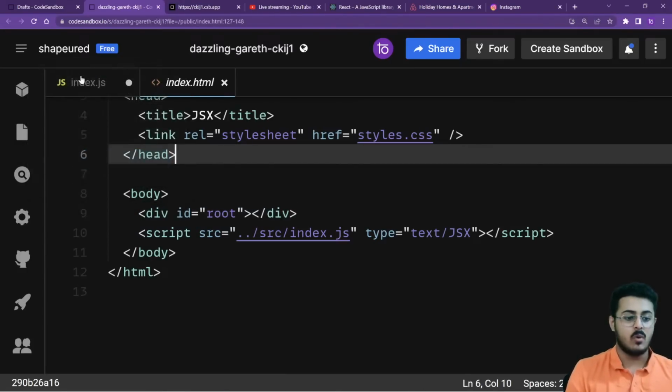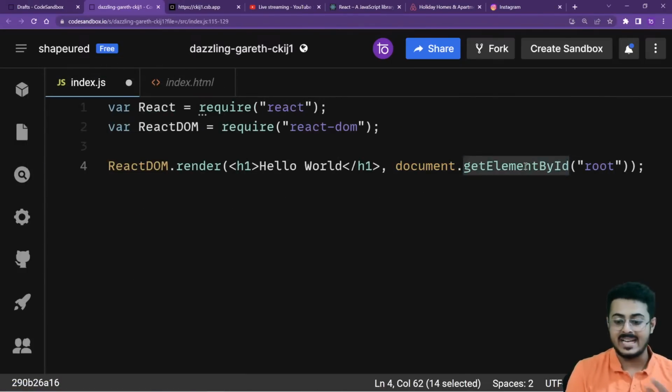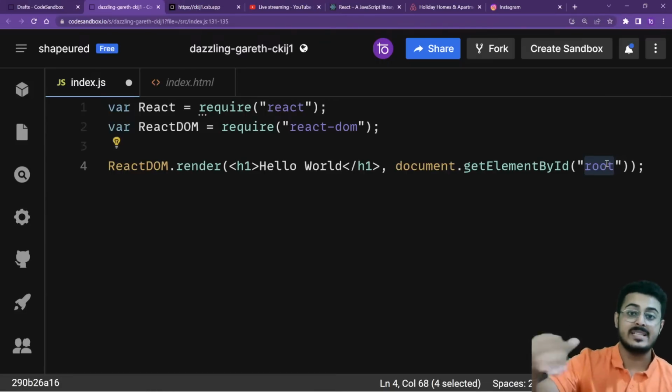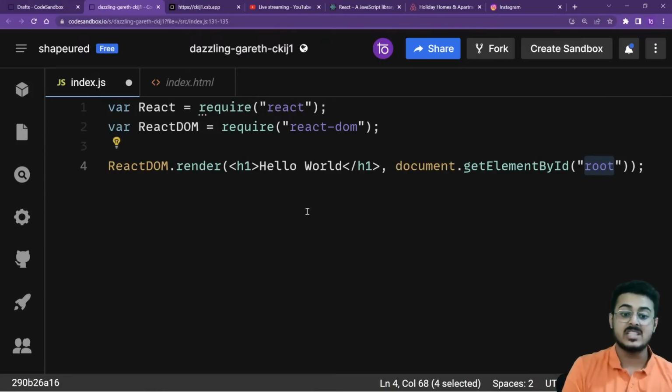So I want to access that element by its ID. I don't know which element it is, whether it's a div tag or h1 tag. I know that it has the ID of root. So I get element by ID and specify root, and it will get me the div tag, the place where I want the h1 tag to be rendered.